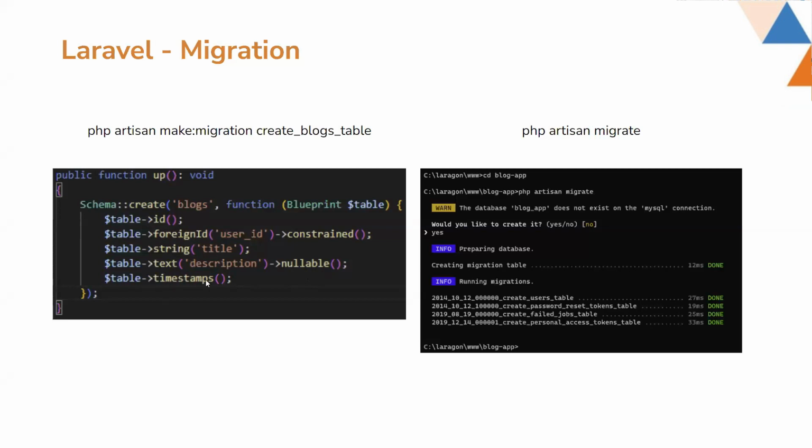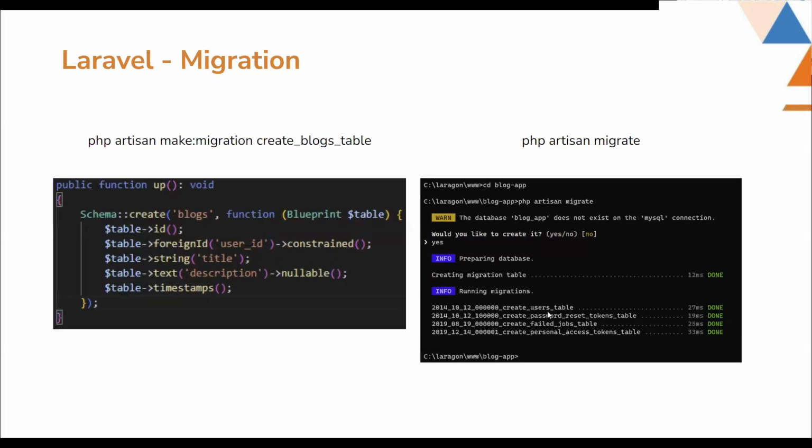After that, there is timestamps, which automatically creates created_at and updated_at, which is really useful for most of the applications. On the right side of the part, you see that after you set up a basic Laravel project, and after that you make the migration and you run it, you will see an output like this.